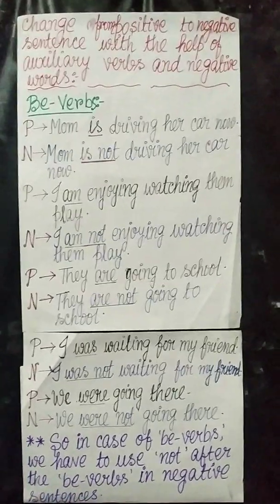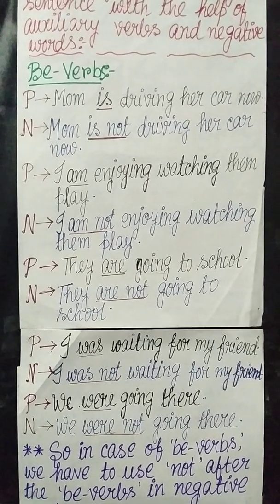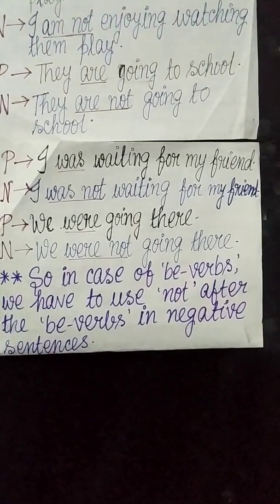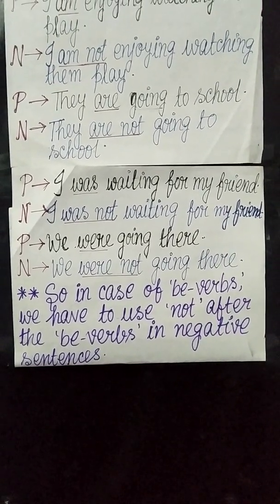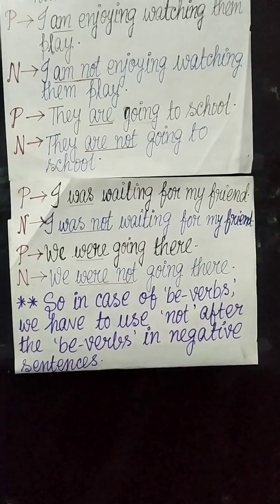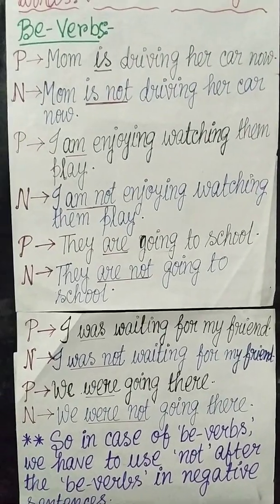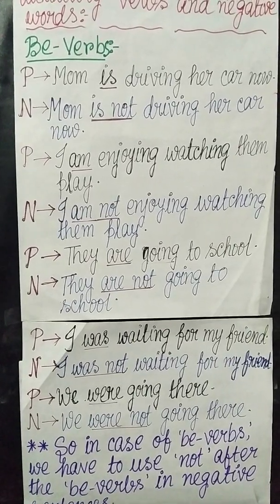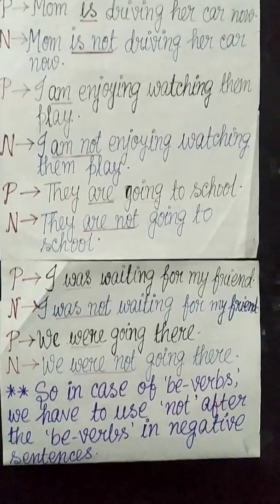So with the help of all these examples, I have explained to you that in case of be verbs, all of you dear students, be very careful that we have to use not after the be verbs in negative sentences, and we can easily make it negative.